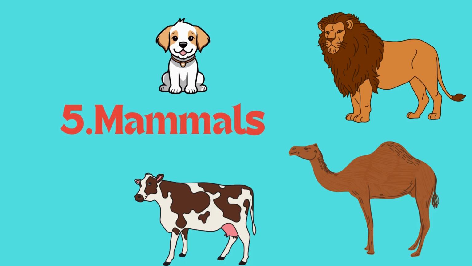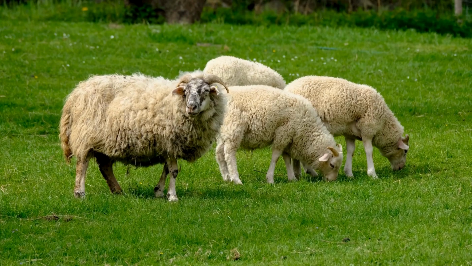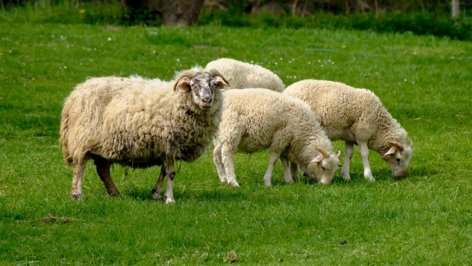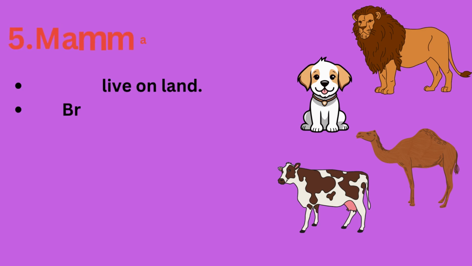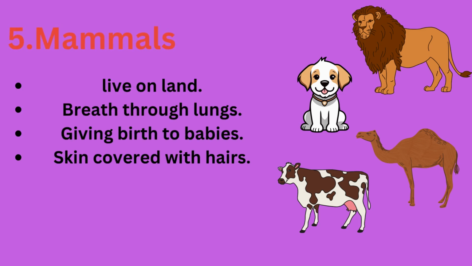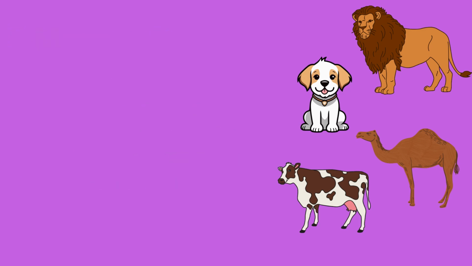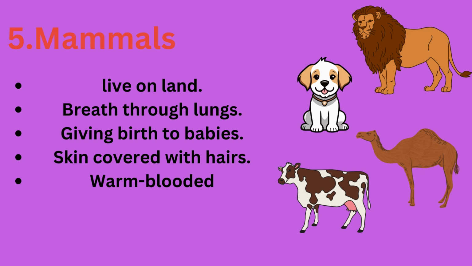The fifth group of the vertebrates is mammals. Mammals live on land. They breathe through their lungs. They give birth to their babies. Their skin is covered with the hairs and mammals are warm-blooded animals.